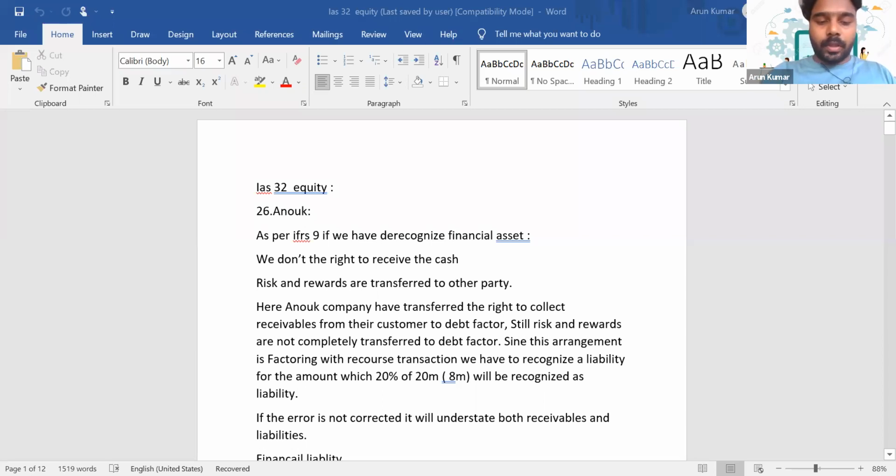And apart from that, obviously, there will be some straightforward questions with respect to the calculation of depreciation. But even though it's straightforward, you can still get confused with the type of adjustments they have in that particular question. So obviously, all these questions are tested in the MCQ section.